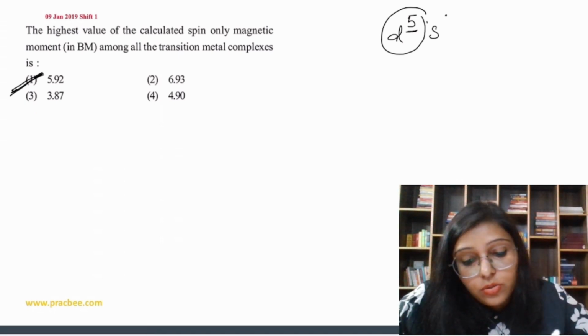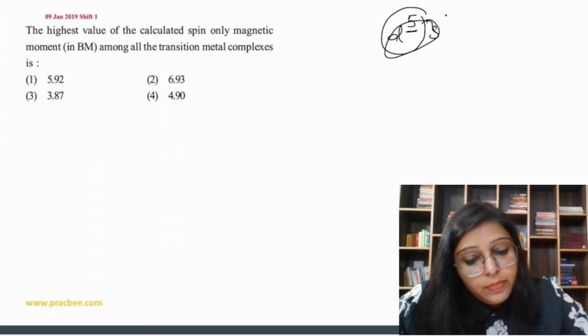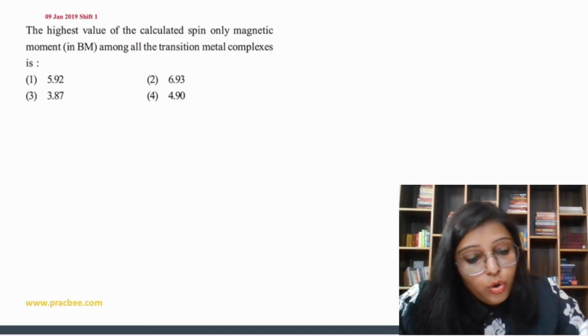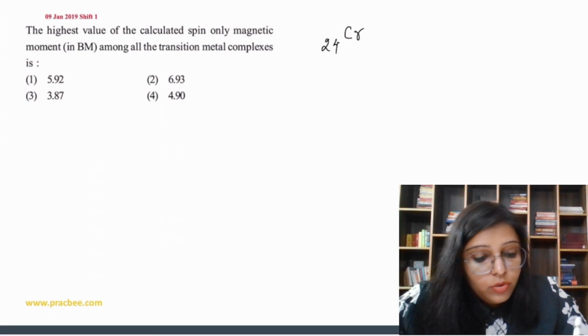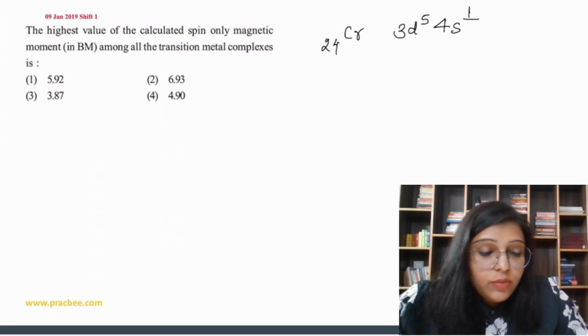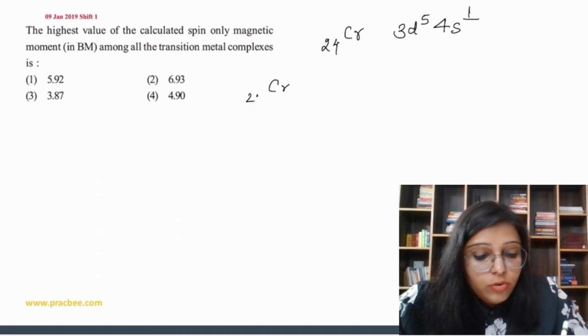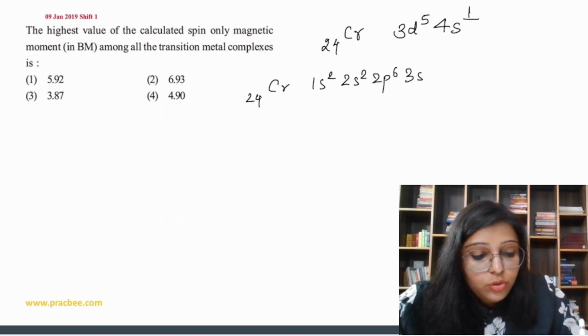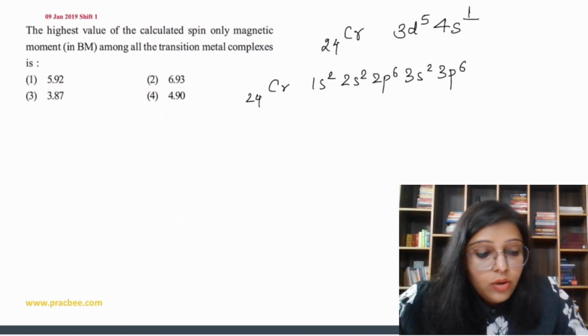अच्छा इधर एक और चीज हो सकती है, जैसे for example if you see chromium, chromium is 24, so here we have 3d5 and 4s1 ना, है ना. Chromium 24 electrons you have to fill, so that is going to be 1s2 2s2 2p6 3s2 3p6, कितना हो गया, then 4s2 and then 3d4.